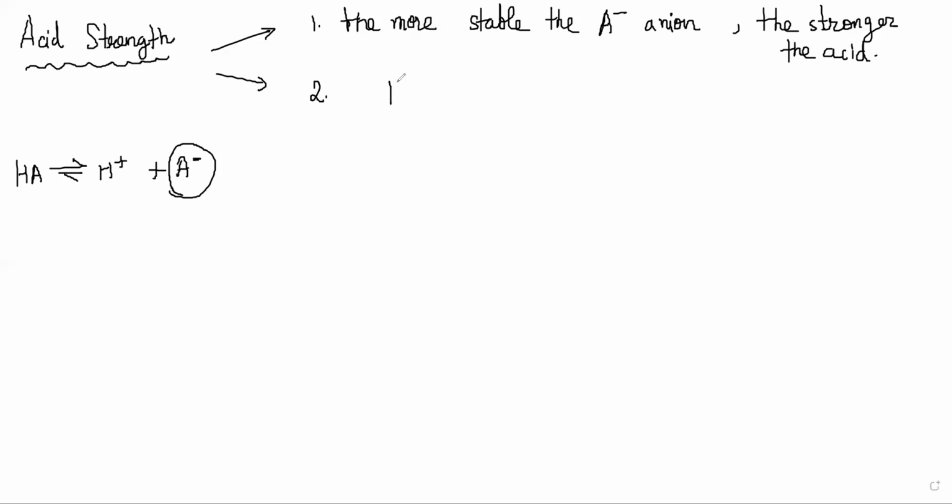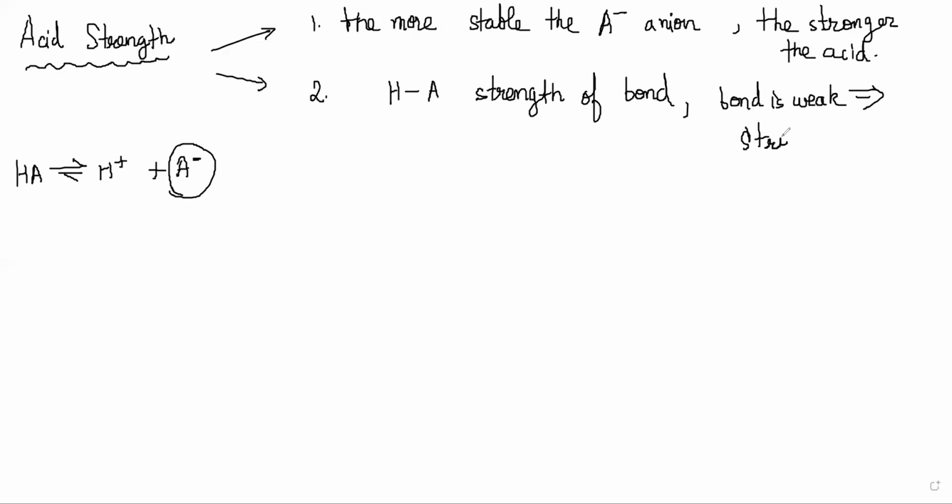The second thing is the strength of the HA bond. If the bond is weak, then it will be a better acid. A weak bond implies a stronger acid. That is also important.